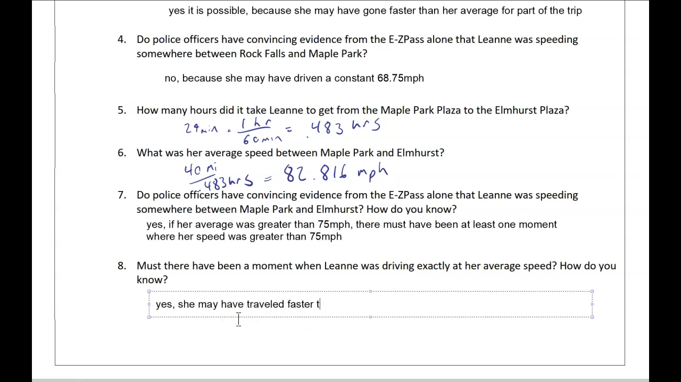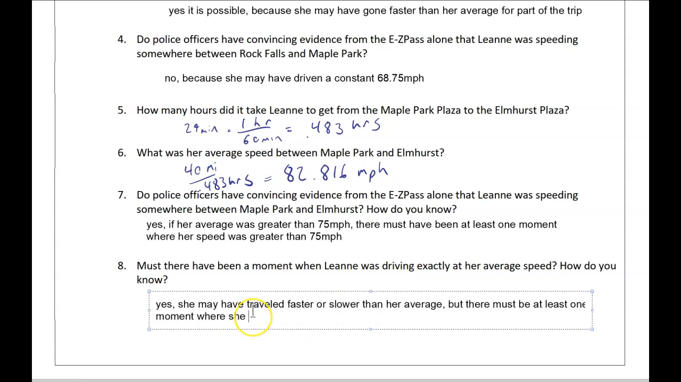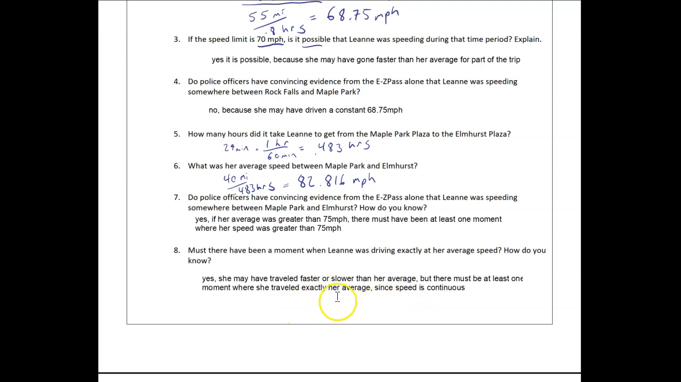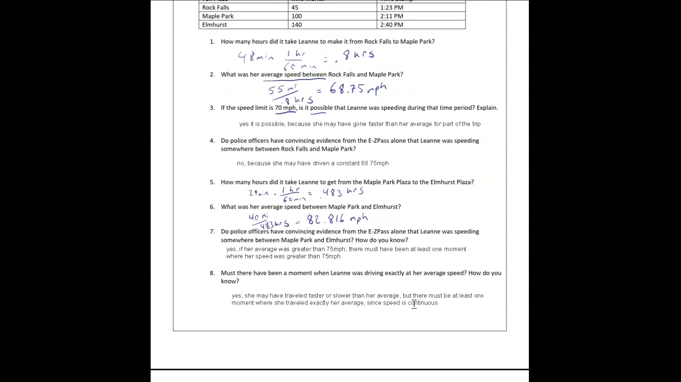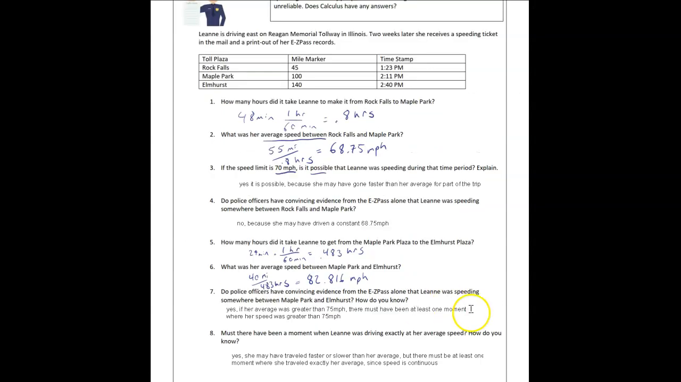So her speed is an average, and she may have gone faster or slower than her average. And because speed is continuous, she can't just skip over this value, right? You can't go from 70 miles per hour to 90 miles per hour. You have to go all the speeds in between, at least for a little bit of time. So that's the theorem. And notice, we have to say that speed is continuous here, just like we did in the intermediate value theorem. And really, you can think of this as the intermediate value theorem for derivatives.